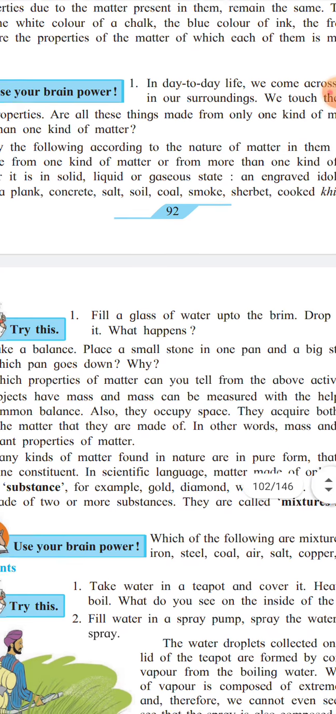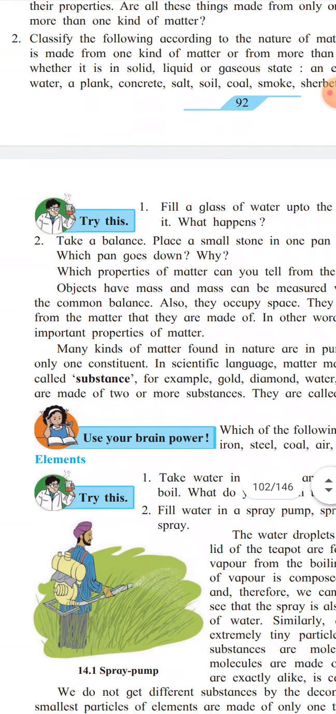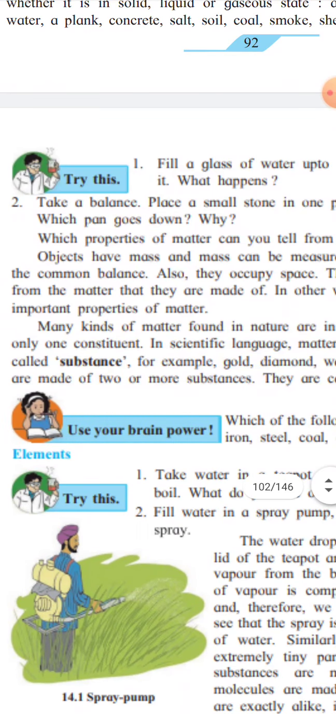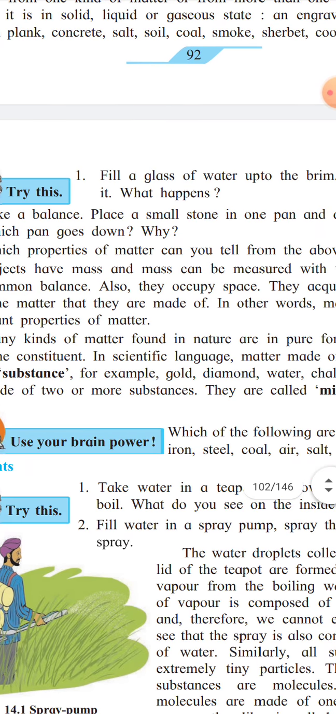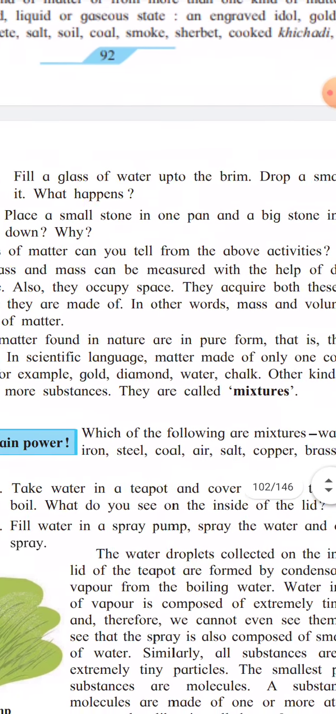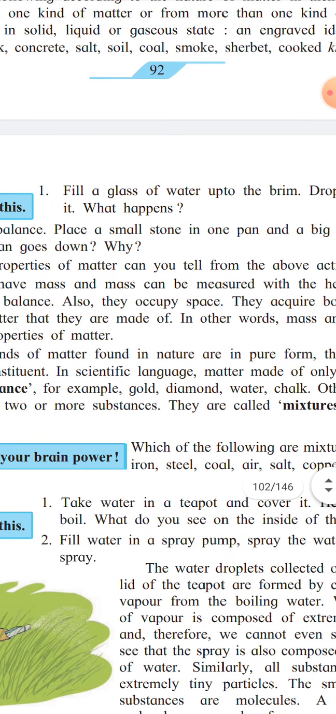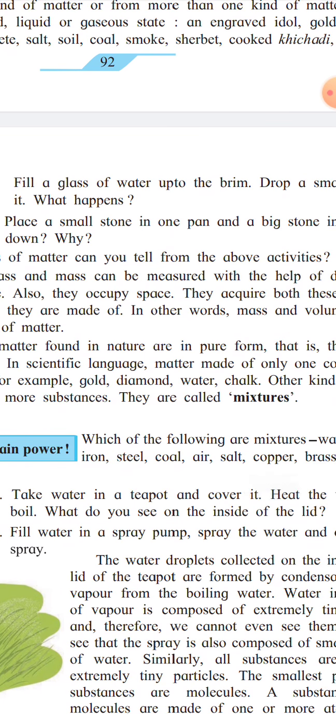Then what about the mixture? On the other hand, matter which is made up of two or more substances is called a mixture. Did you understand? Substance means what? Matter made up of only one constituent, then we can say it is a substance. Matter made up of two or more substances is called a mixture.